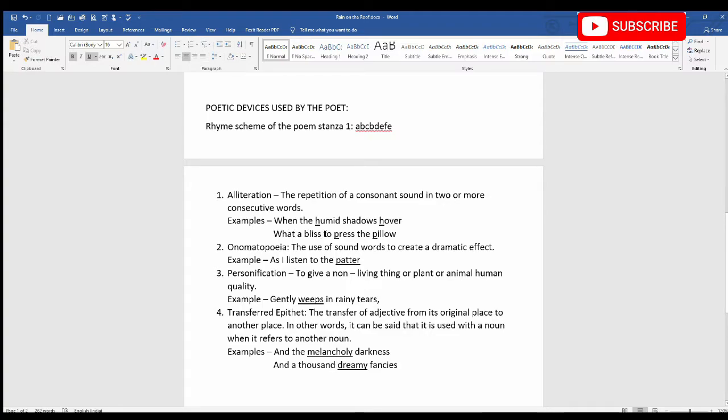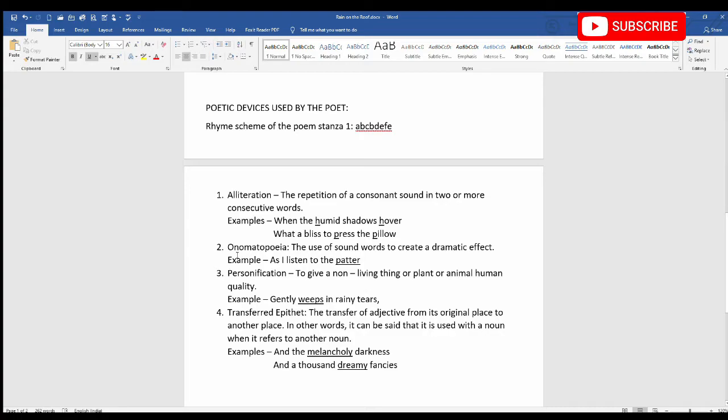What a bliss to press the pillow. Now here again you see the consonant sound has been underlined. It's the p sound. The p of the word press and the p of the word pillow. This sound has been repeated, and so the figure of speech of this line is alliteration.